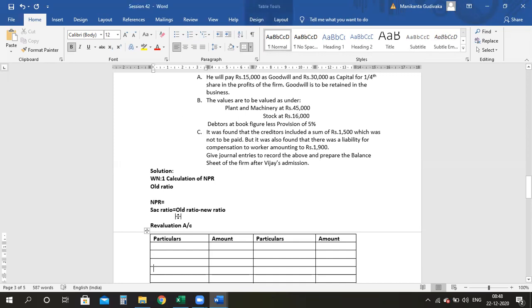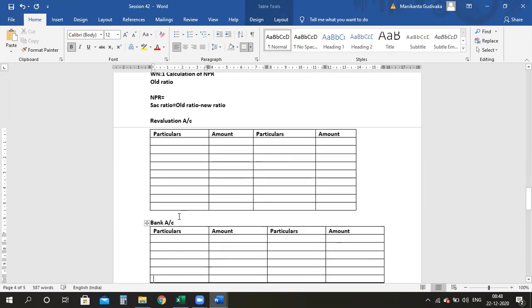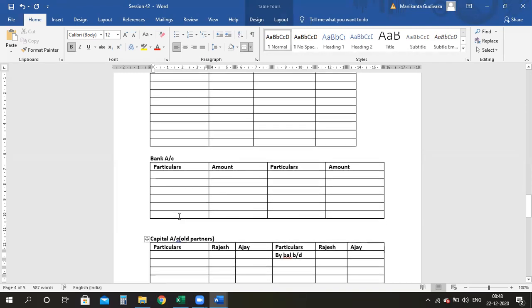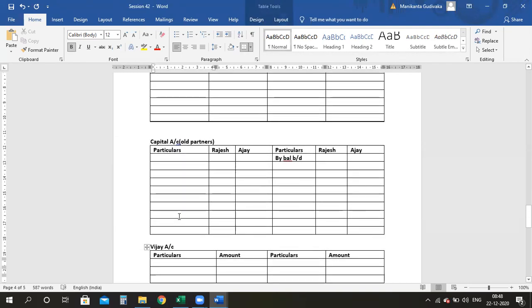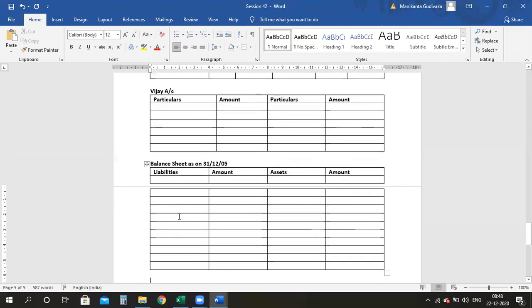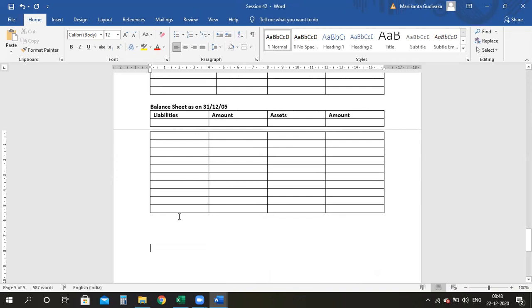Uske baad I have opened my revaluation account, my bank account, my old partners capital account, that is Jay and Rajesh ke liye. Again, we have Vijay capital account, the new partner, separately, followed by the balance sheet, which is the last one. Are we clear?